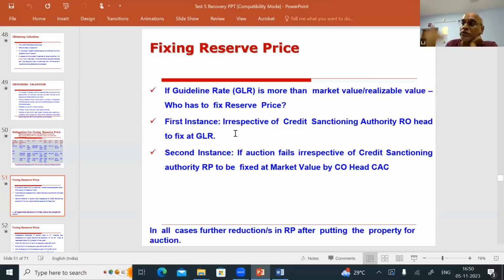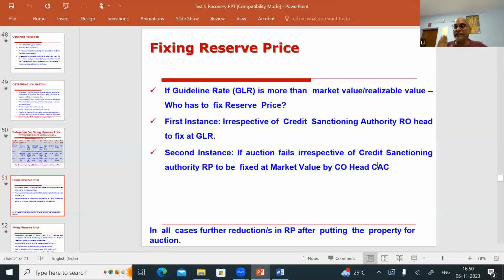Then we want to reduce the reserve price. Then who can reduce, and to what extent? Second instance: if the auction fails, irrespective of the credit sanctioning authority, the reserve price is to be fixed at market value by CBOA and CAC.